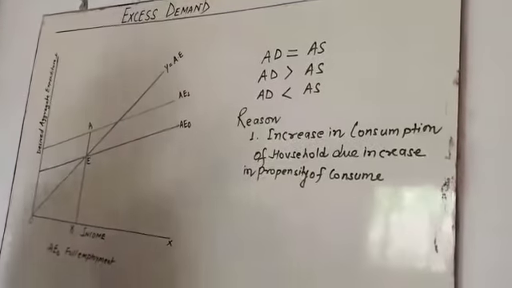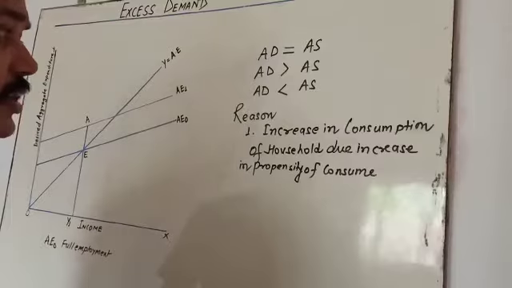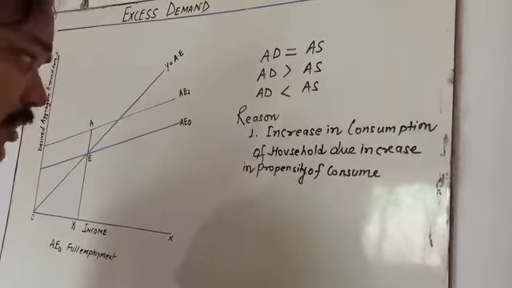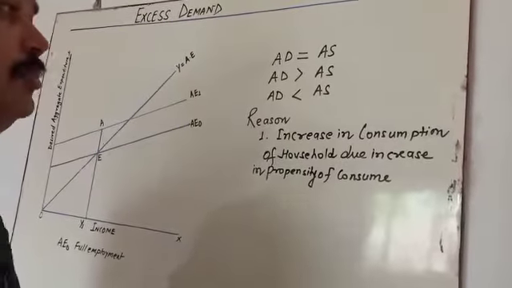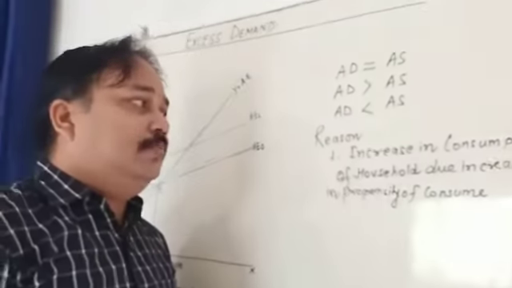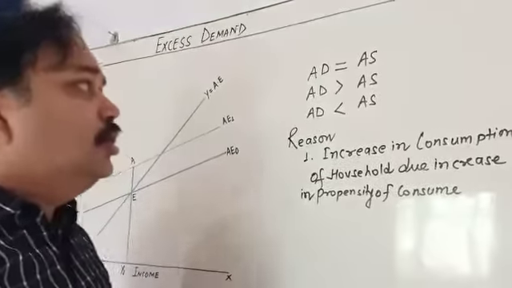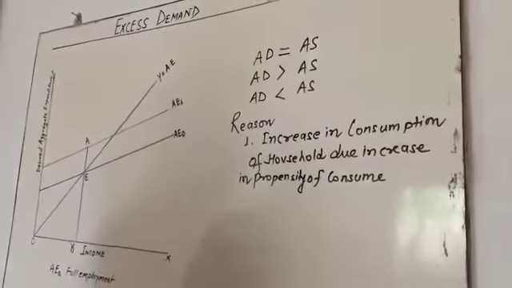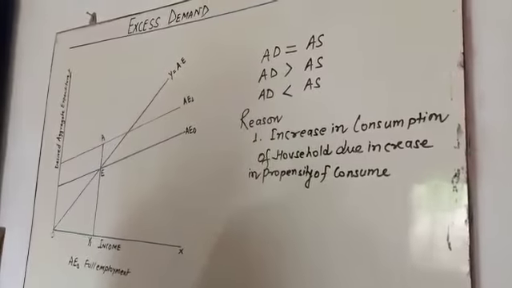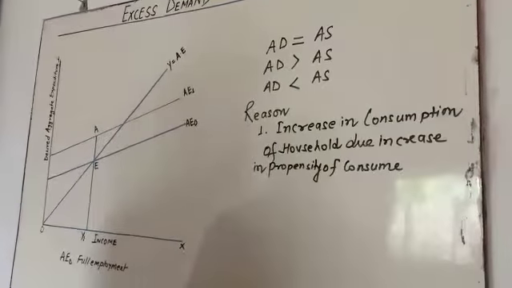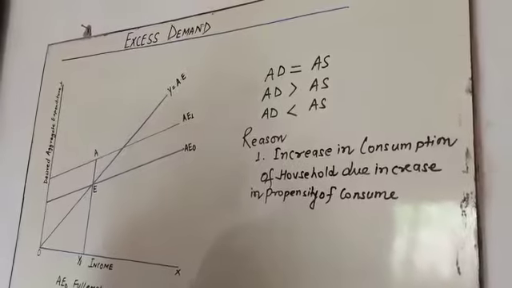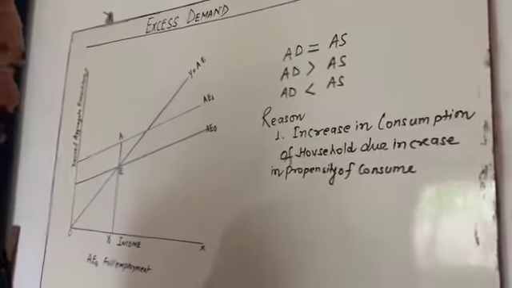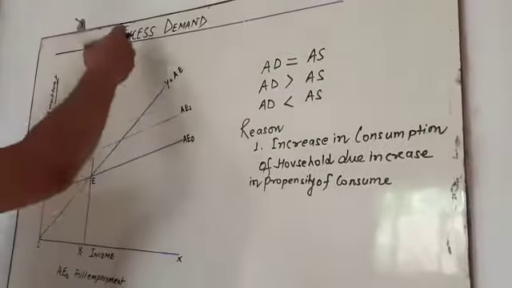When the propensity to consume increases in an economy, it means consumption is also going to increase, because household demand for goods and services is going to increase. In this situation, the supply of products and services is very limited, so we cannot meet all the demand of the economy. So it is called excess demand.